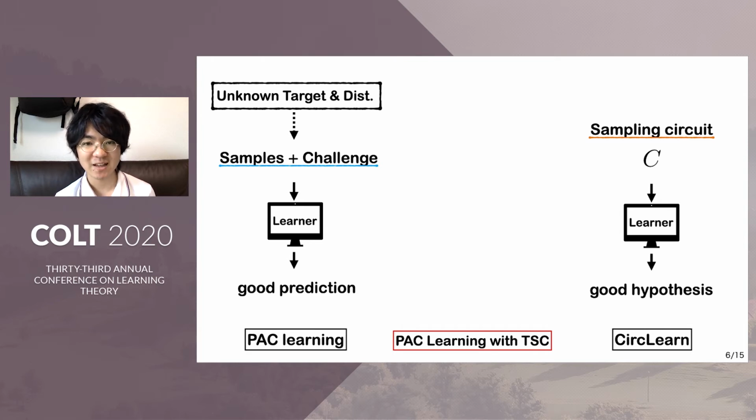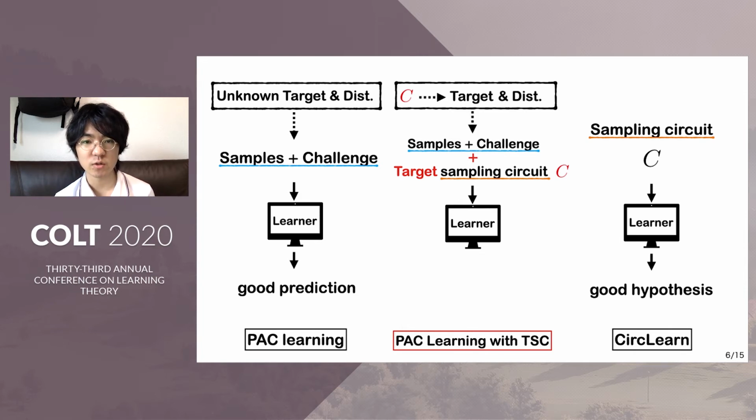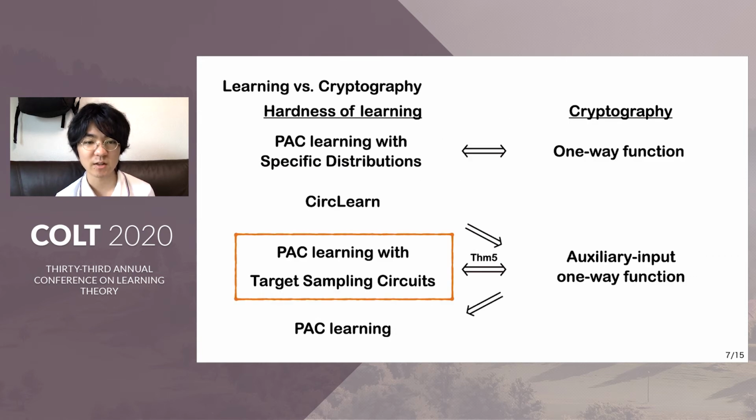And our model is an intermediate model in the sense that the learner is given samples and a challenge as in usual PAC learning, and a target sampling circuit as in circ-learn. In this model, a target function is selected according to this given circuit, and these samples are generated according to the target function and an unknown example distribution. And the task is to find a good prediction. So if we consider this learning model, then the hardness corresponds to auxiliary input one-way function. This is our first result.